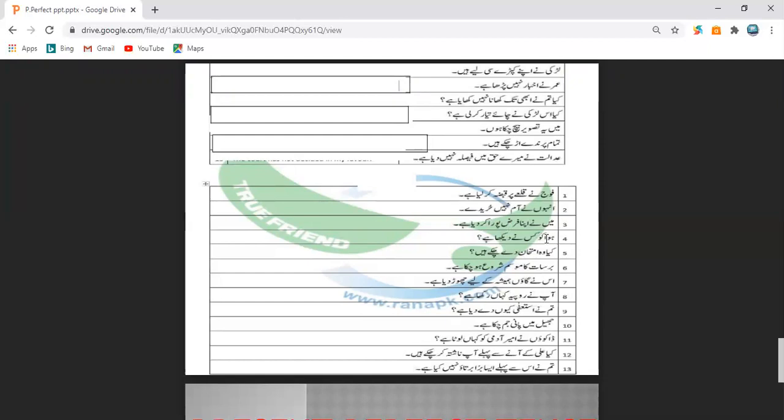What is हवा? हवा is wind or breeze. You can write either way, either wind or breeze, both are correct. Who has? Kisne. What is the translation of kisne? Kisne is who. Okay, we are talking about human beings. So we use who for human beings. So who has seen? Dekha means seen. Third form of see is seen.